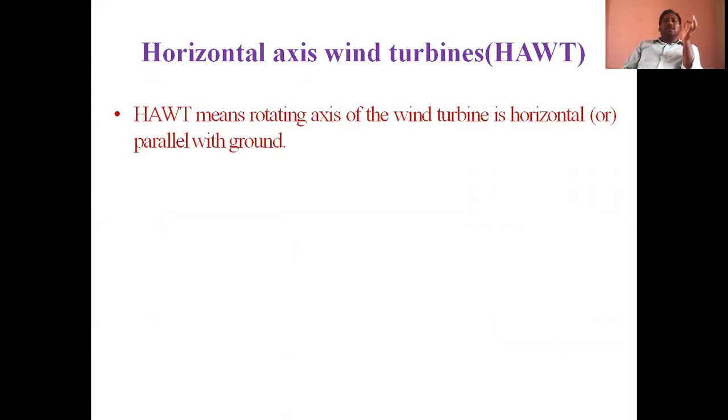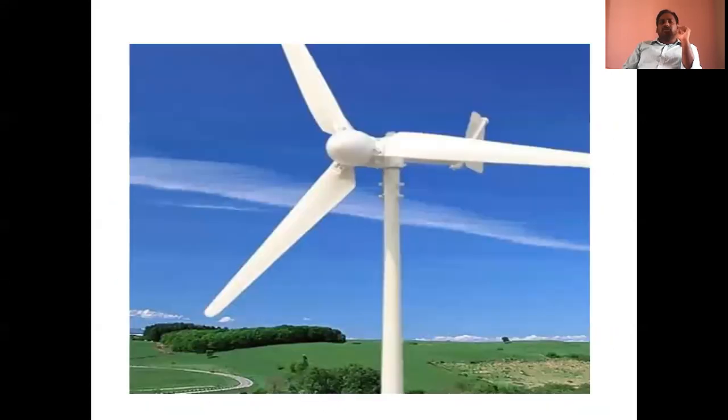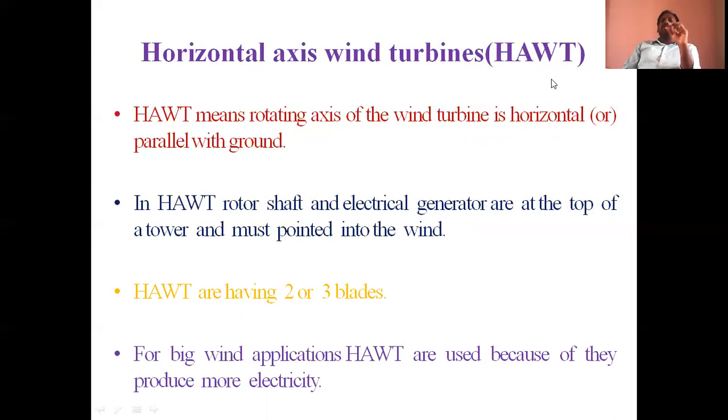Now we will see. What is meant by a horizontal axis wind turbine? A horizontal axis wind turbine means the rotating axis of the wind turbine is horizontal, or parallel with the ground. With respect to the ground, it is parallel. So that's why it is called a horizontal axis wind turbine.